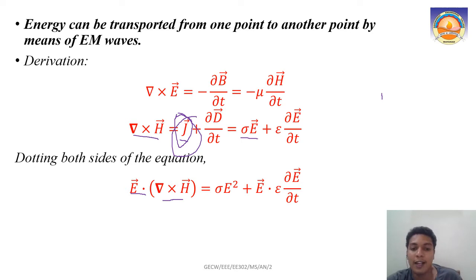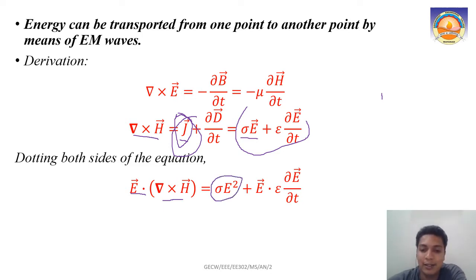So when I take the dot product on this side, J dot ∂E/∂t, I have written it in terms of σE plus ε ∂E/∂t. So this will become σE². This is the conductive loss, I can say. J equals σE, and when it becomes σE², it is the conductive loss part.